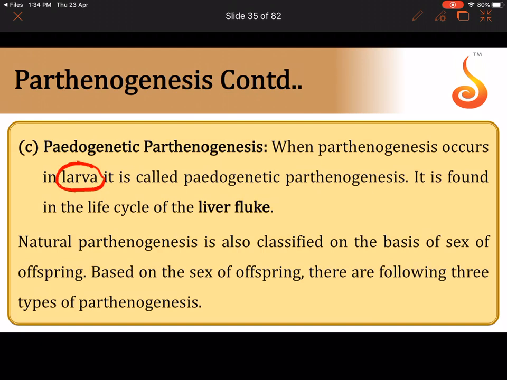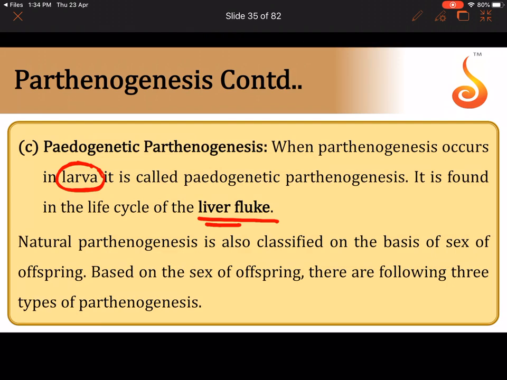The larva itself starts producing new larvae. See, a larva is not supposed to reproduce because a larva has to become an adult first. But in this case, something very peculiar happens. The larva itself starts reproducing by parthenogenesis. It is called pedogenetic parthenogenesis. The best example is in case of liver fluke, where there are different larvae involved.